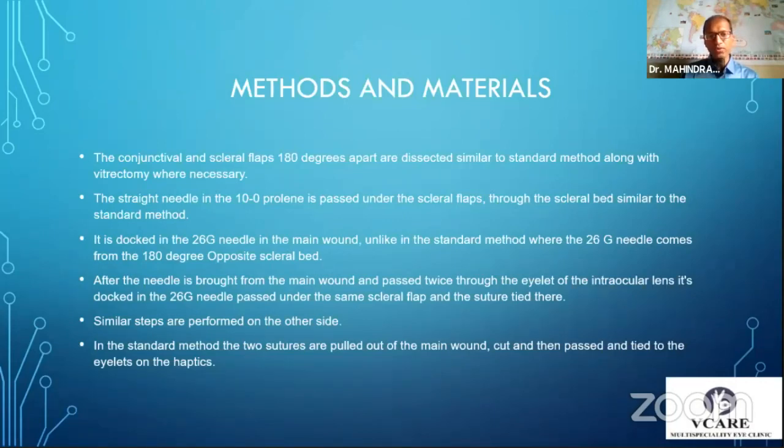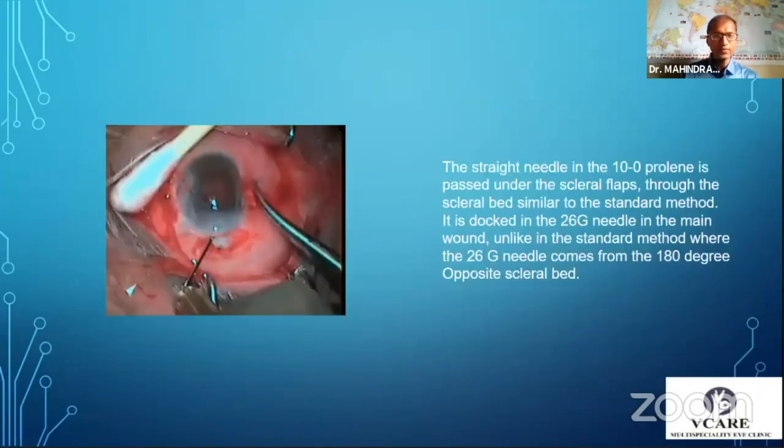After the needle is brought through the main wound, it is passed through the eyelet of the intraocular lens. The needle itself is docked again in the 26G needle, which has been passed under the same scleral flap, and the suture is tied there. Similar steps are performed on the other side, whereas in the standard method, the two sutures, which are double pass, and in the anterior chamber, are pulled out of the main wound, cut, and then passed through the eyelets and tied to each of the eyelets of the haptic.